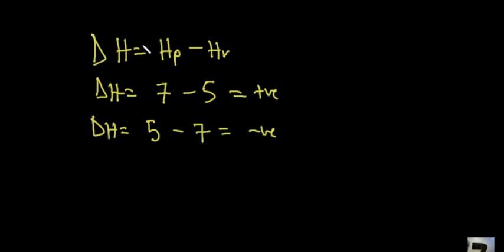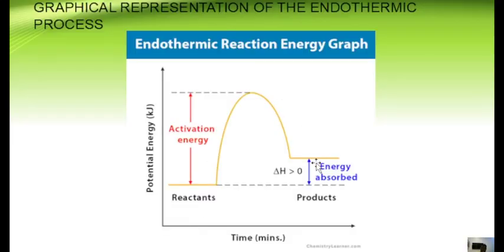So take note that anytime you are looking at an enthalpy change and you want it to be positive, the heat of product has to be higher than the heat of reactant. As you can see in the graph, it's quite simple. The product is higher, the reactant is lower. So if you want to draw a graph for endothermic, put the reactant down and the product up. Provided the heat of the product is higher than the reactant, the reaction has a positive enthalpy. A positive enthalpy is an enthalpy greater than 0. So that's that basically.